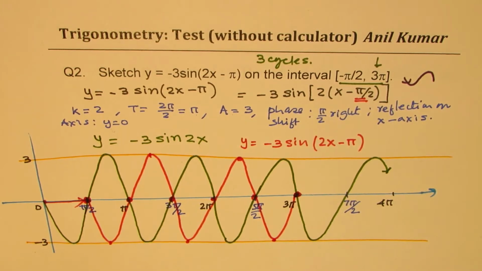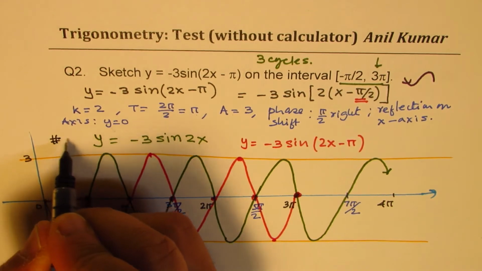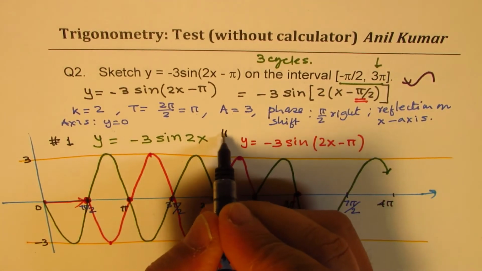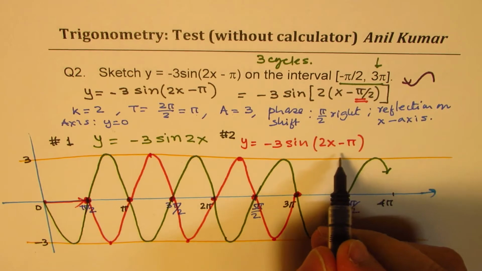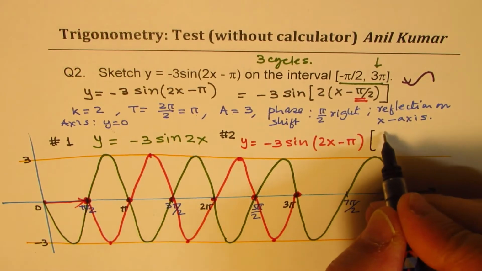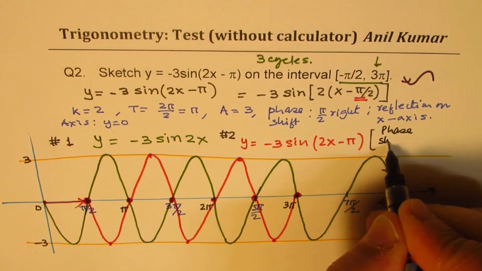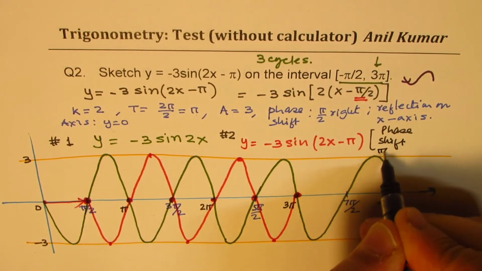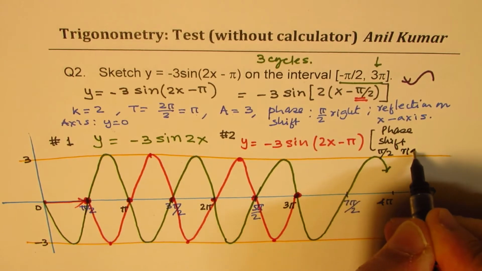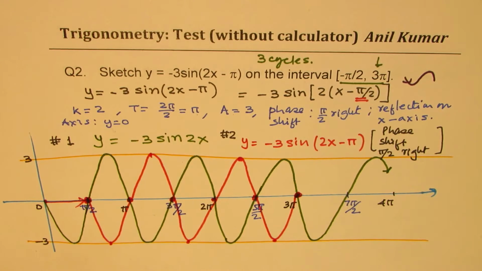So that is the simplest way of sketching the curves. My suggestion here is always use 2 steps. That is our step number 1, and this is the final step number 2, where we incorporate the phase shift, right? So here we have a phase shift of pi by 2, right? Perfect. So that is how you're going to do it.